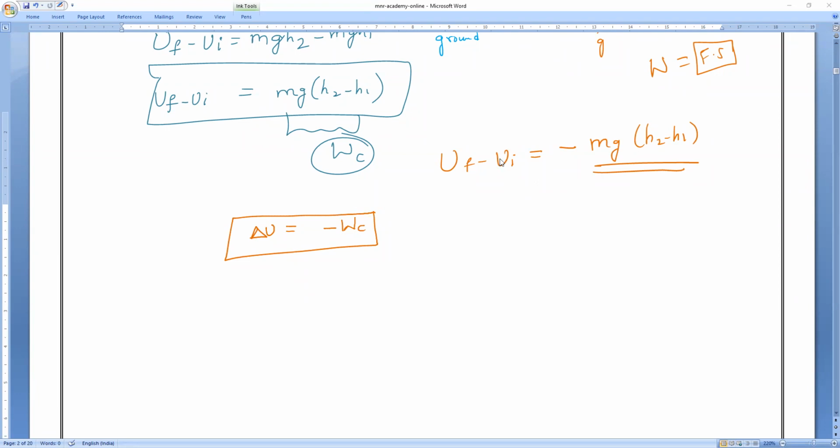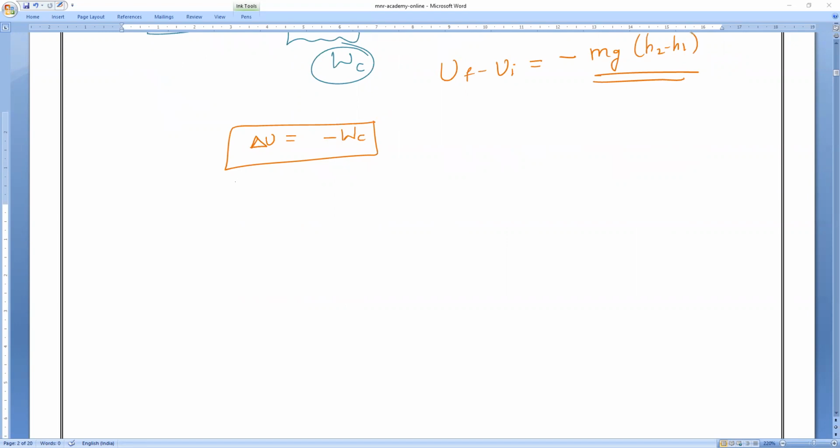Anybody having any doubt, please let me know. Understand, guys? Yes? So let's consider extremely small changes. Small changes means immediately you have to use some mathematical tool. Very small changes of energy by small work of conservative forces. So delta U becomes dU, and work done becomes dW. Right or wrong? That is for a very small work done.